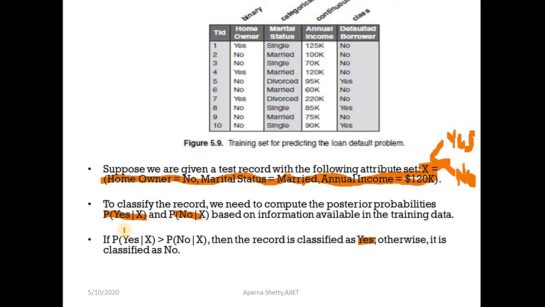Otherwise, it is classified as no. So whichever class gives the highest posterior probability, you classify the record to that class. Let us see how to do it.